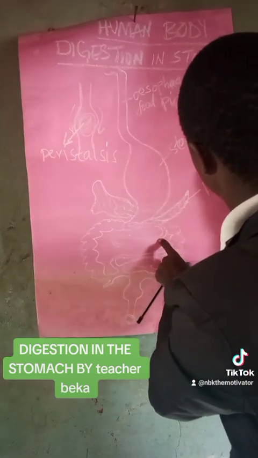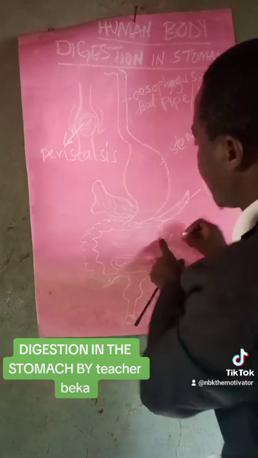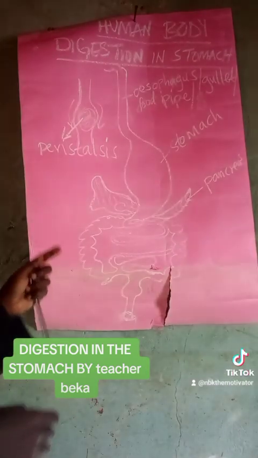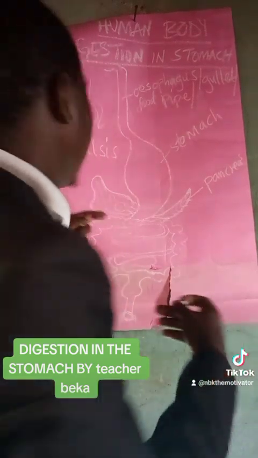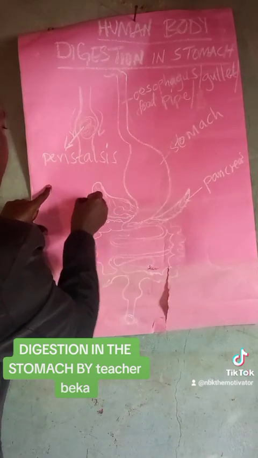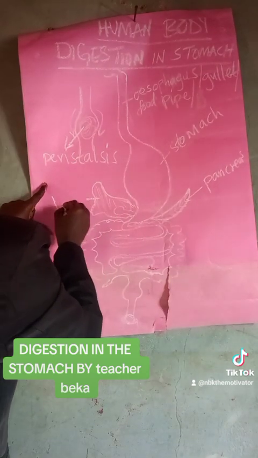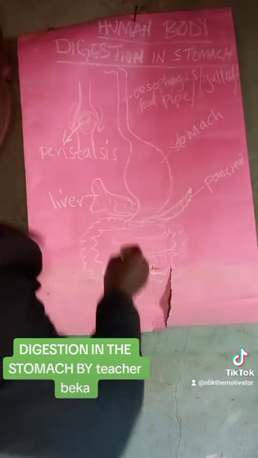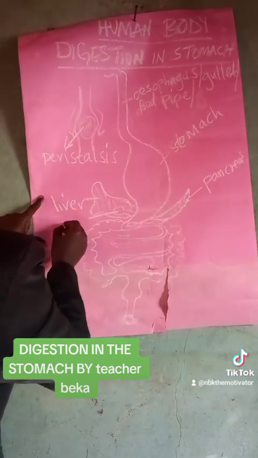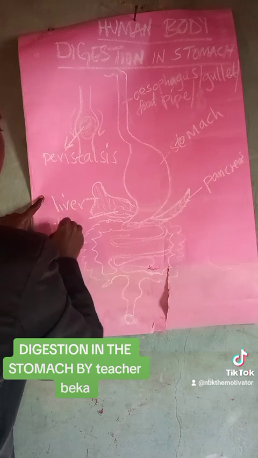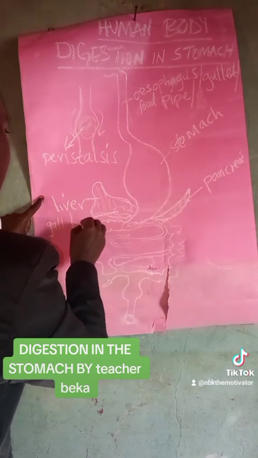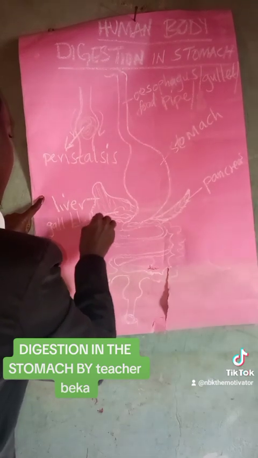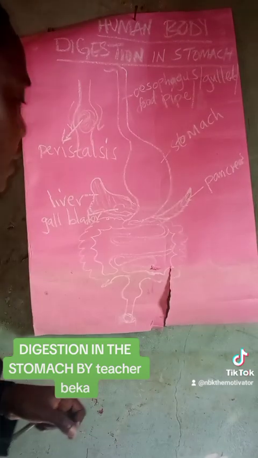This one is called a pancreas. This one is known as the liver. This one is called a liver. And then this one here is called a gallbladder. This one here is known as a gallbladder.